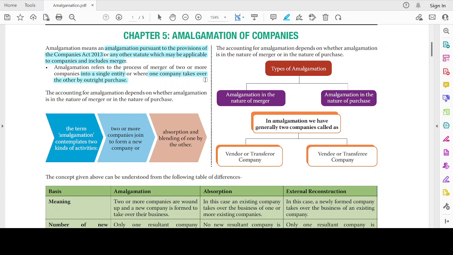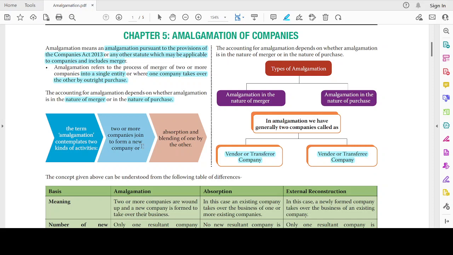Okay, so now let's move on. The accounting for amalgamation depends on whether the amalgamation is in the nature of merger or in the nature of purchase. In amalgamation, generally we have two companies, known as the vendor company or transferor company, and the vendee company or transferee company. We had an example: A and B were there, and now they form a new company C. A and B will be known as transferor companies, and C, the new company, will be known as the transferee company.